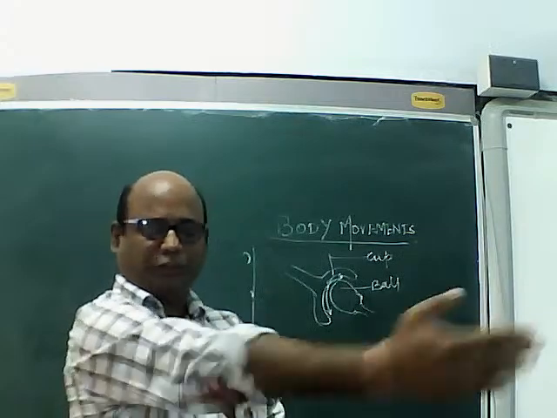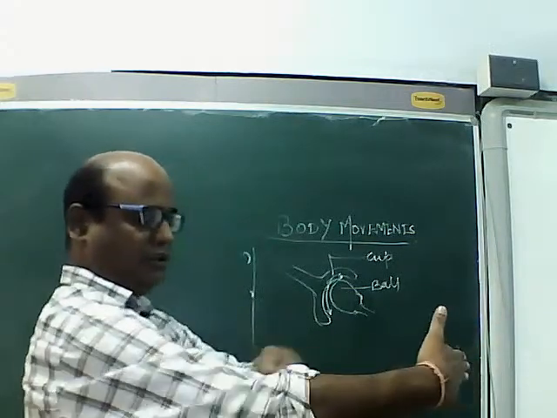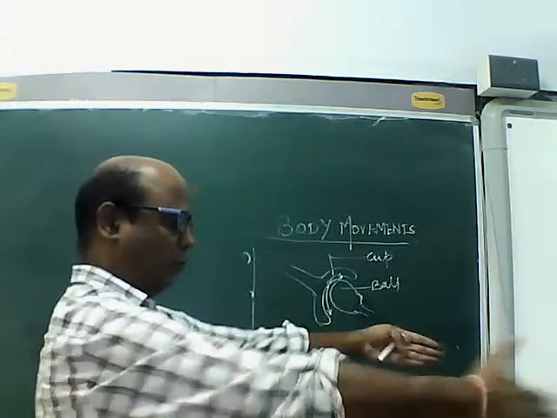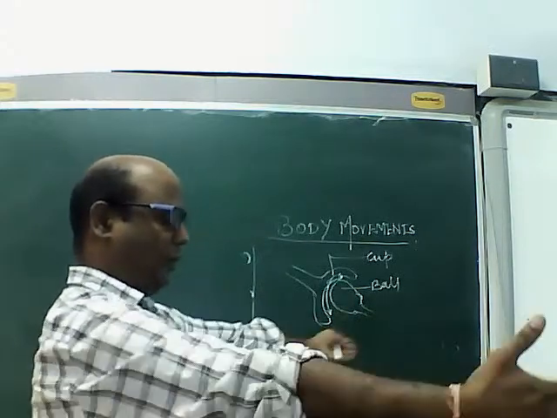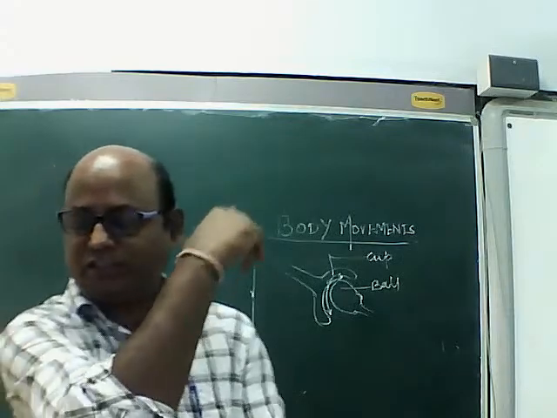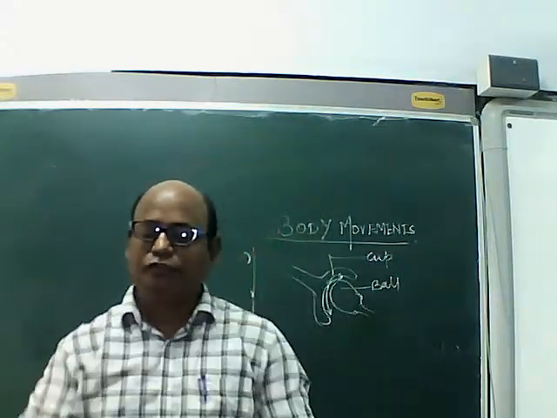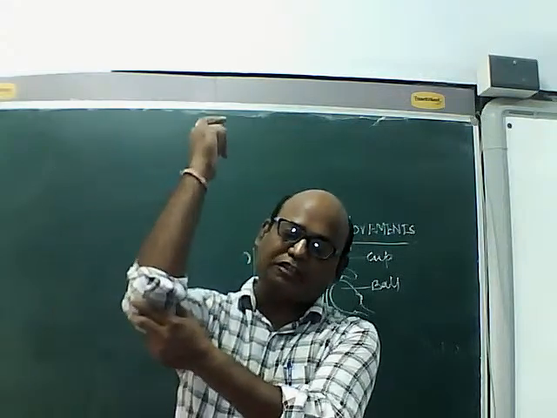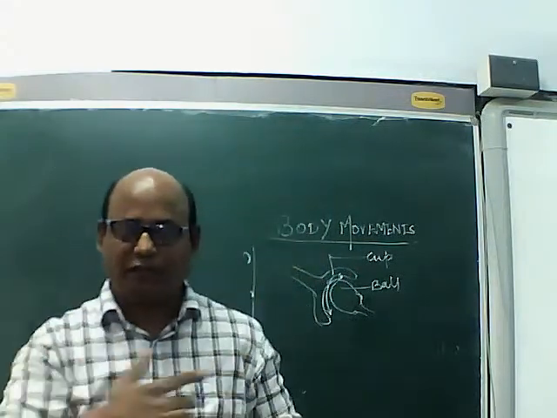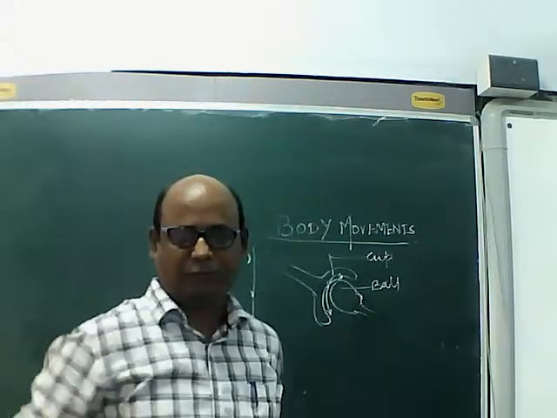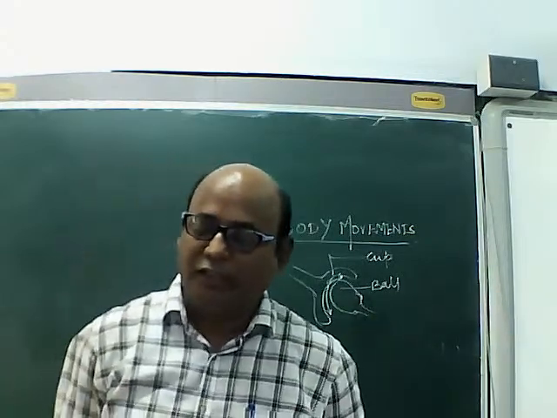This is one, this is the other wooden plank. So it is just like the hinges of the door. So it is called the hinge joint, which allows one movement either backward or forward.